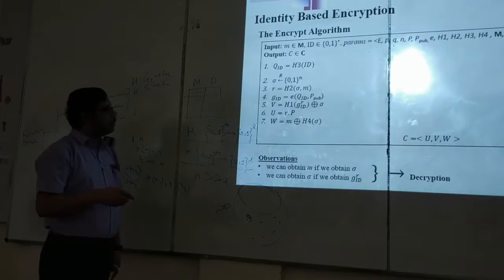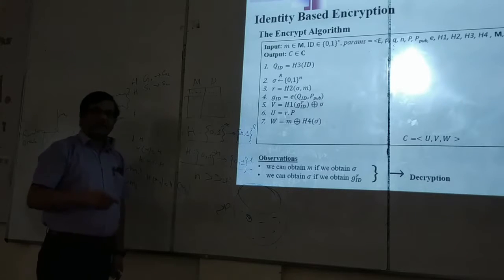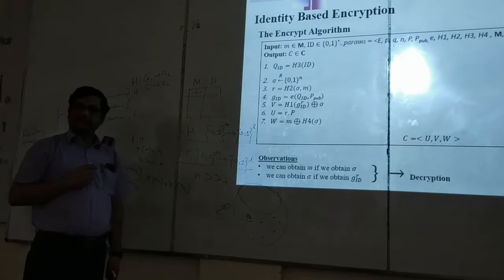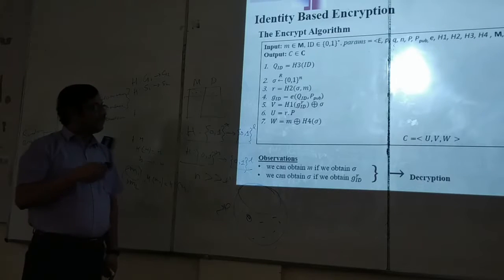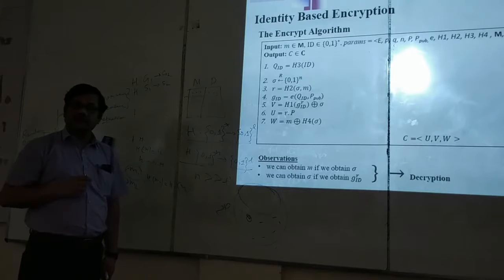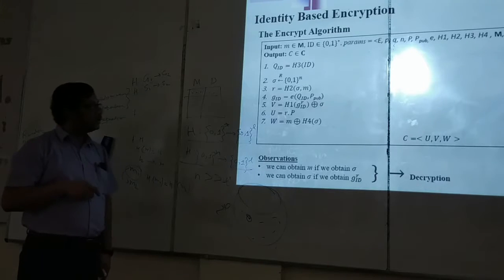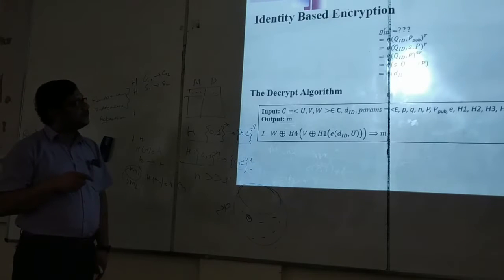Now how would you get this G power R? It's very easy. What is G power R? Let us see. So every time you are executing this algorithm, this GID is not changing, only the R is changing, even if the message is constant. What is GID power R? Come to the next slide. What is GID power R? GID is e(QID, Ppub). GID is e(QID, Ppub) whole to the power R.